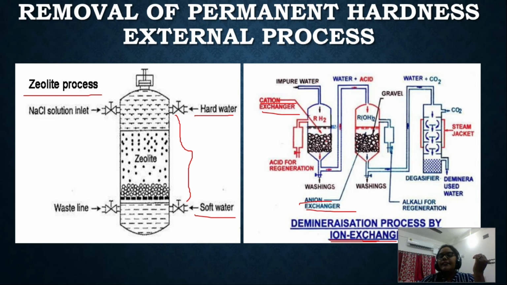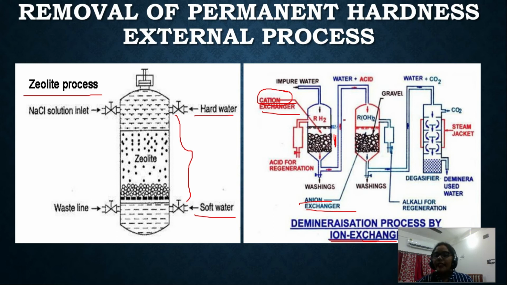Cation exchanger means all the cations will be stuck here. This first chamber is negatively charged, and the negative charge will attract the positive charge, so all the cations we have in our water will be stuck here.